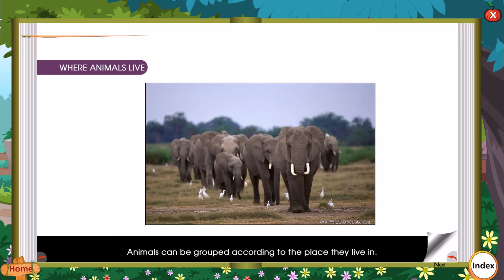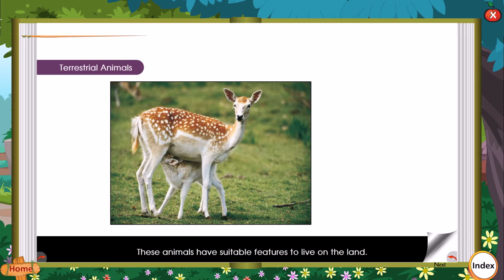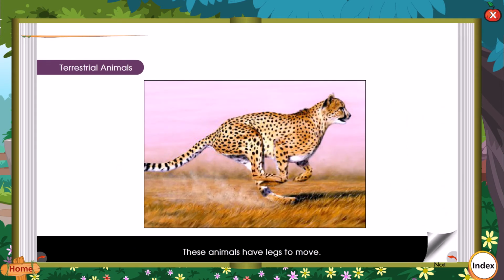Where animals live. Animals can be grouped according to the place they live in. Terrestrial animals. The animals that live on land are called terrestrial animals. These animals have suitable features to live on the land. These animals have legs to move. Most animals have lungs as breathing organs. They also have a nervous system and sense organs to sense the changes in their surroundings.